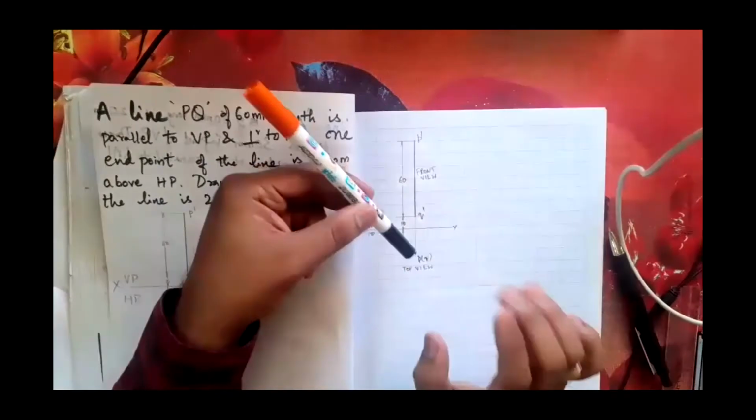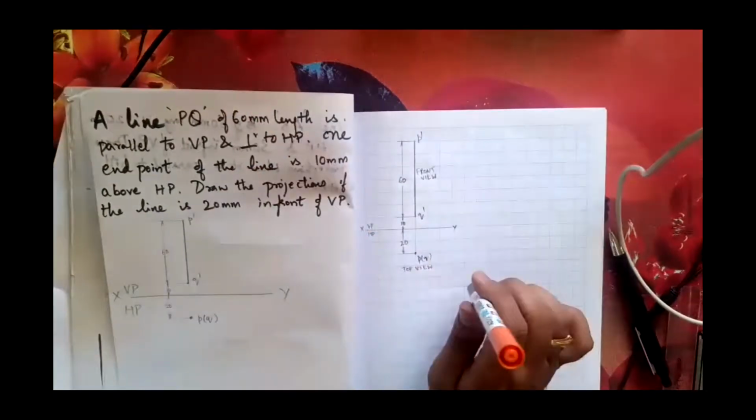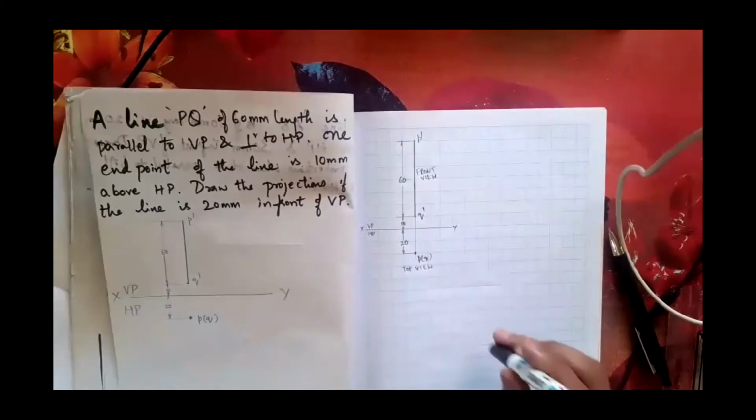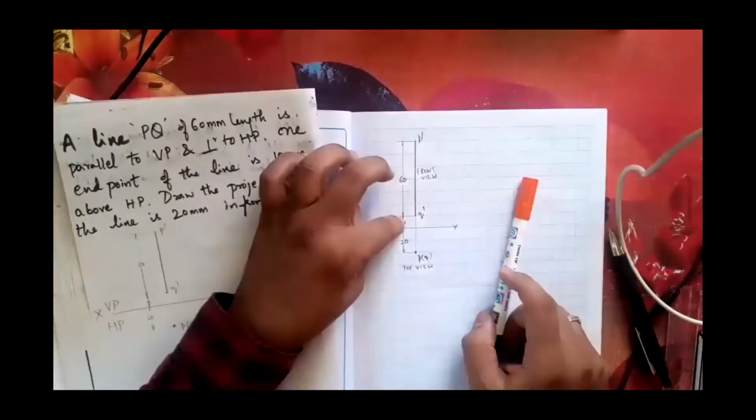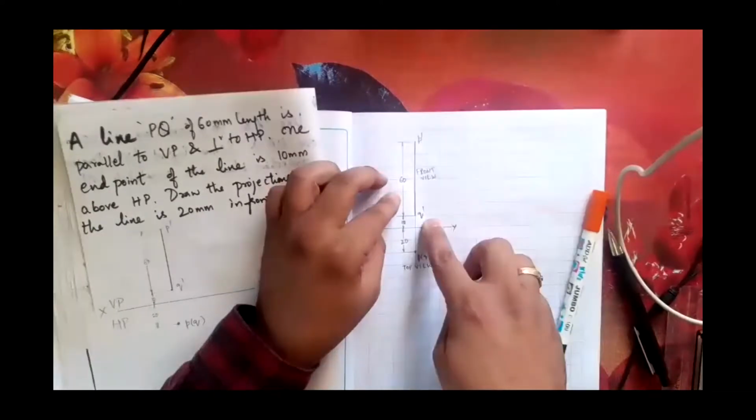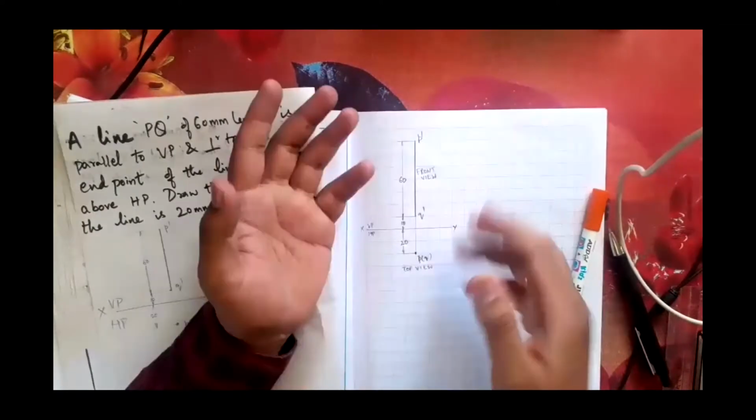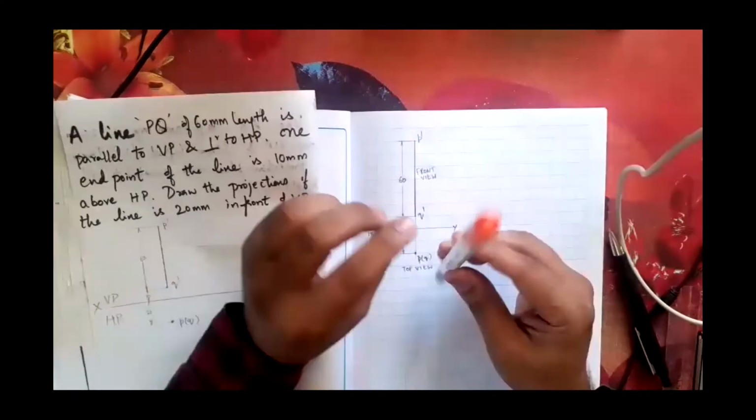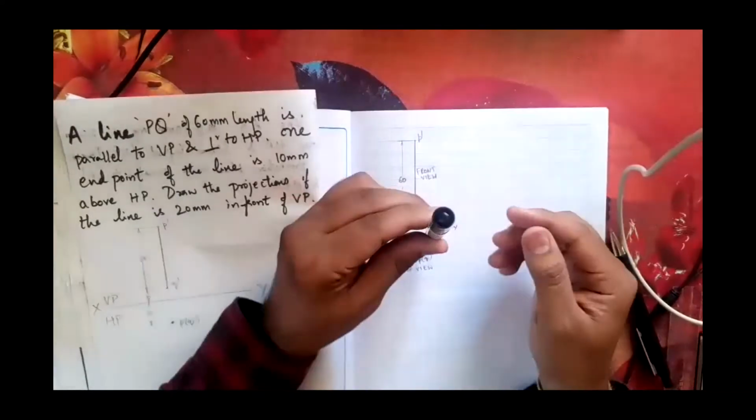Understood, sir. Same way, this is according to my naming. You can change this as Q and this as P, however you want, you can keep. I am keeping this line like this. You can keep it like this. You can keep Q here and P here. They are not given any other statements.